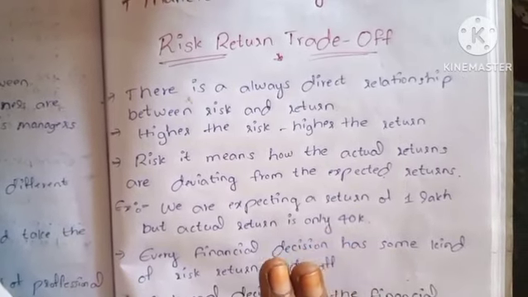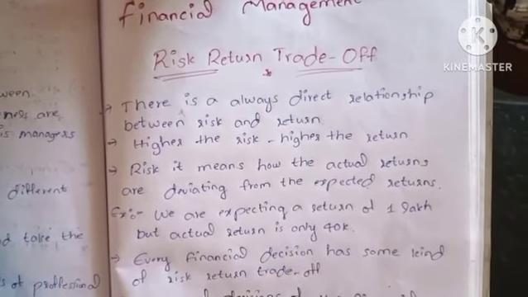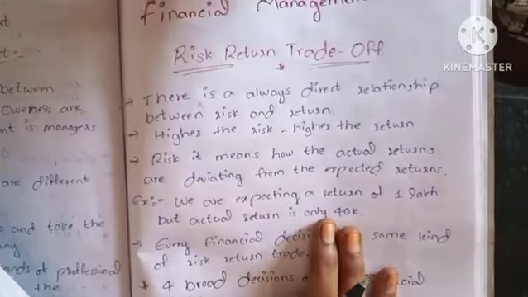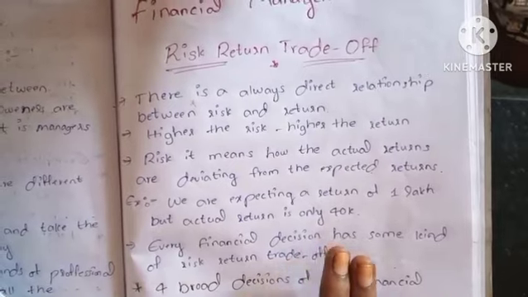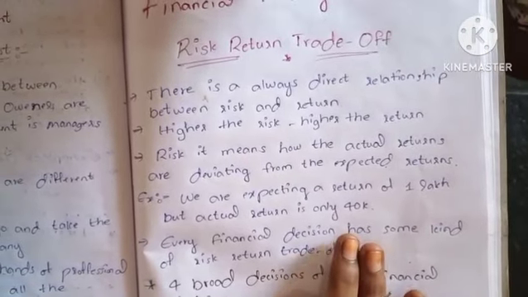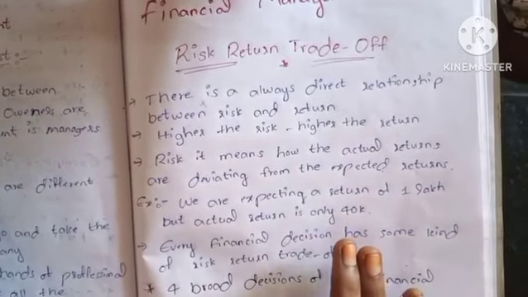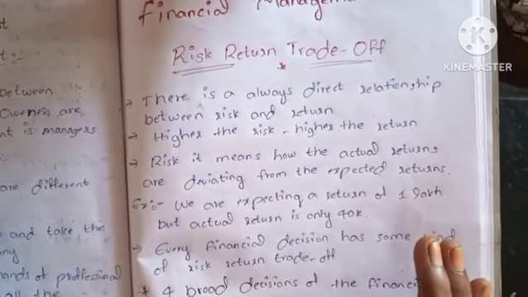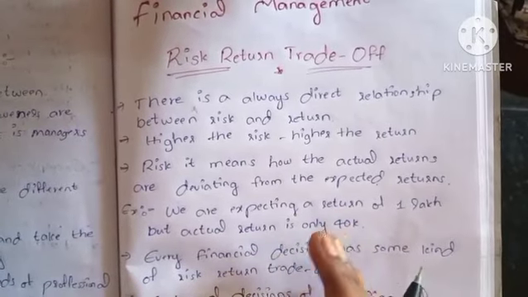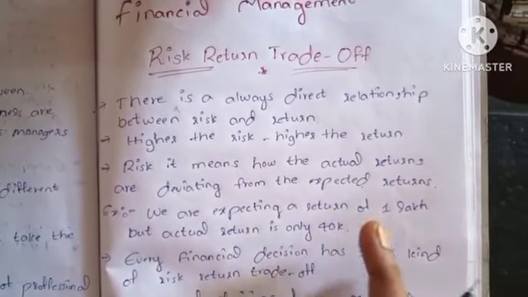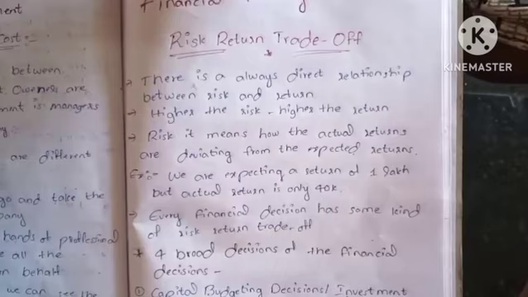Risk is found in different types, like financial, business, economic and political. Every financial decision has some risk trade-off. So profitable financial investment plans can be developed by appropriate evaluation and balancing of risk, returns and trade-off. Every financial decision, whether investment, financing, dividend or working capital decisions, involves returns as well as risk. So both should be considered.